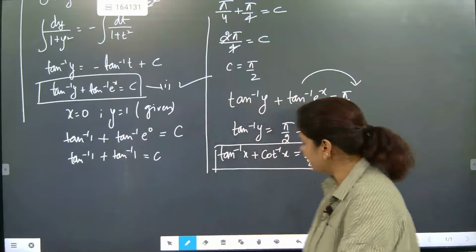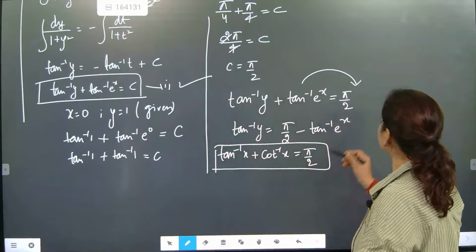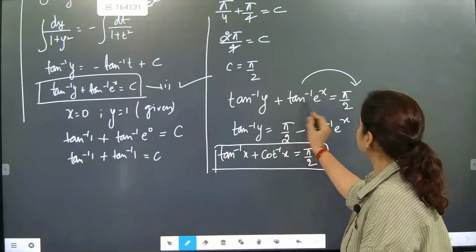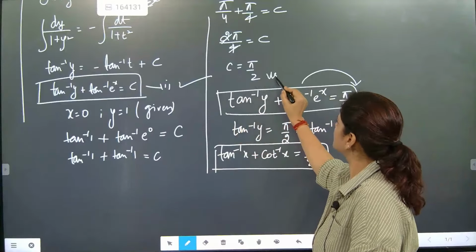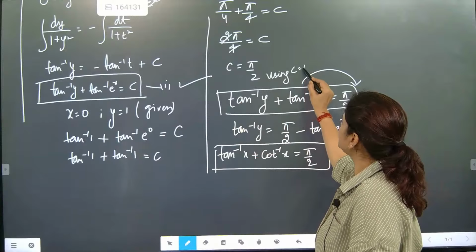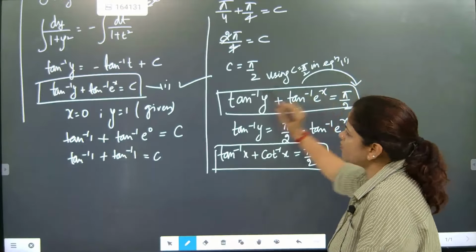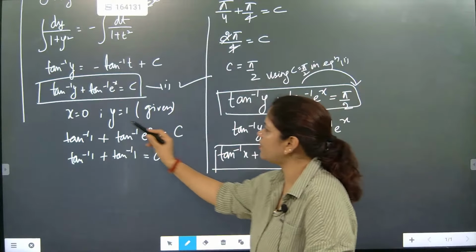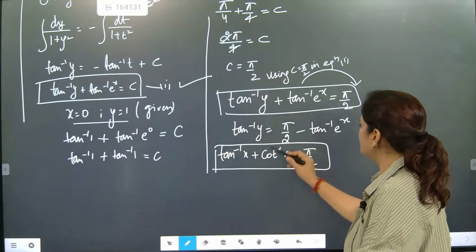Let's check this one out. Very good. At least one has come into conclusion. So we are going to use this equation in the general equation now. So using c is equal to pi by 2 in equation 1. In our equation 1, we substituted the c value pi by 2. After substituting this in equation 1, we got this equation.